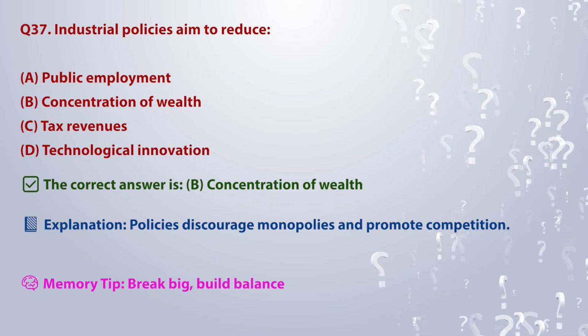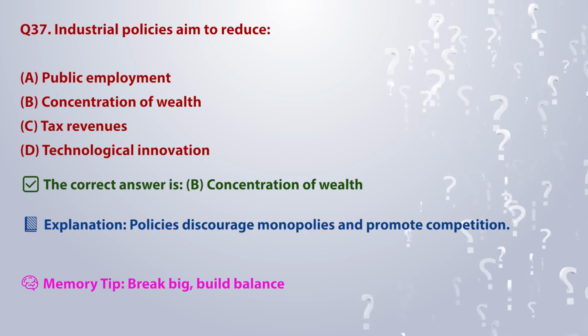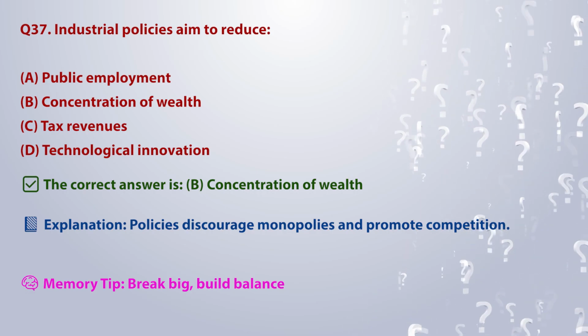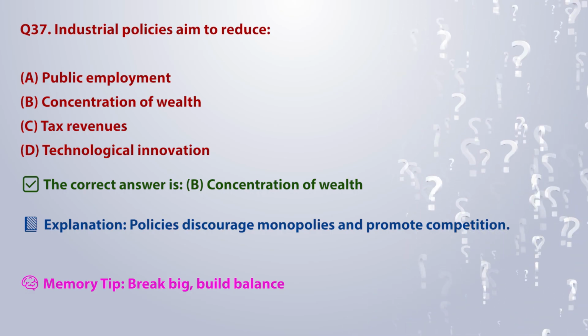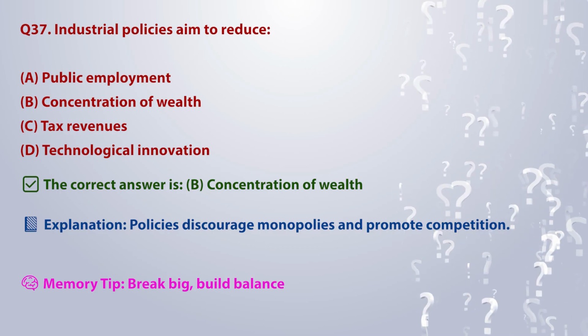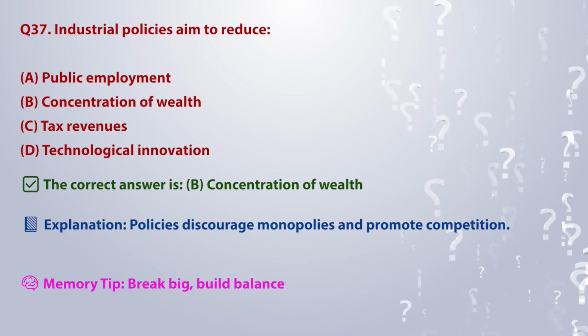The correct answer is B. Concentration of wealth. Explanation: policies discourage monopolies and promote competition. Memory tip: break big, build balance.